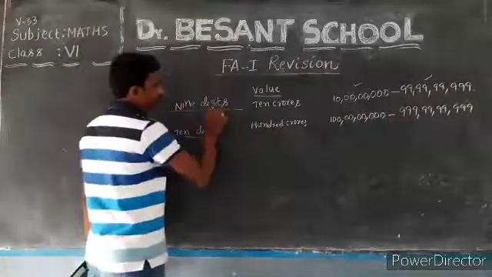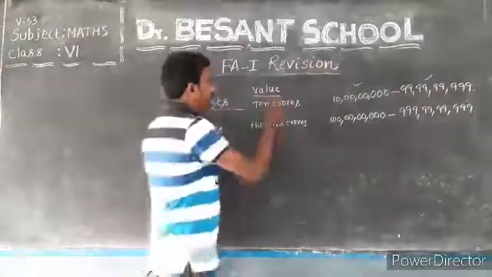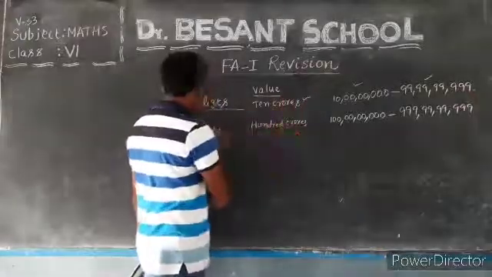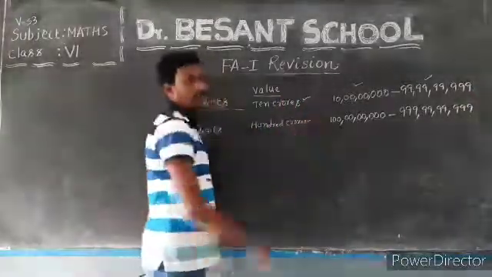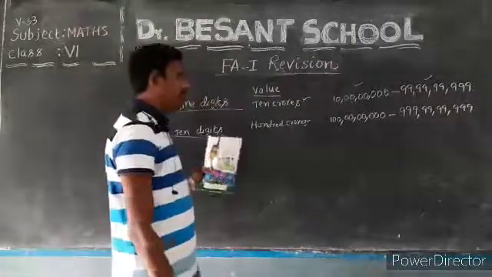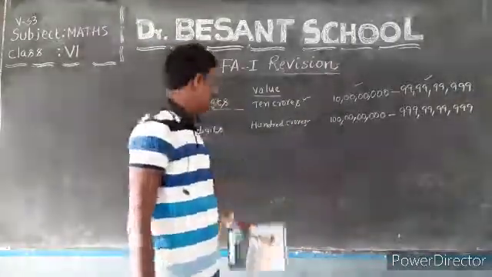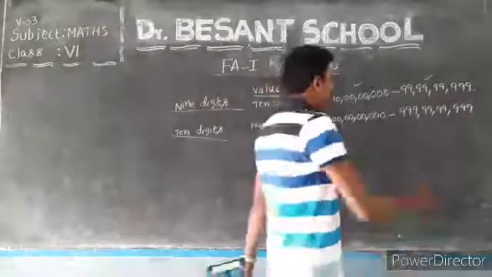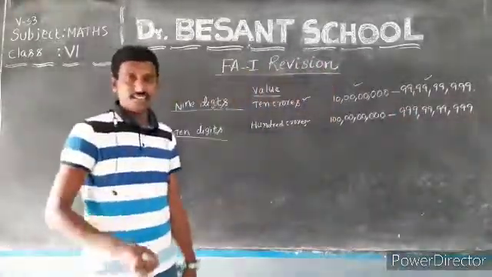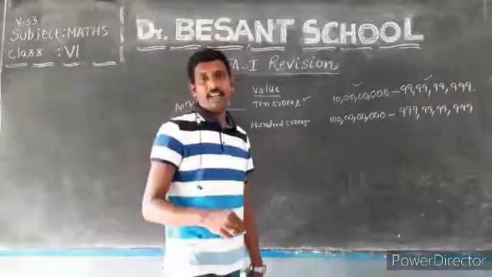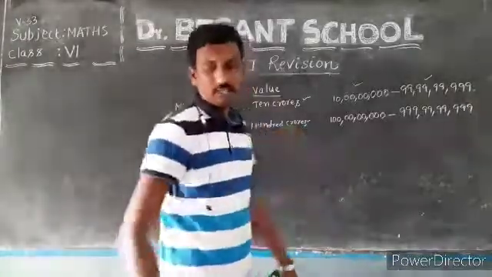So the 9-digit numbers consist of the highest place value as 10 crores. If it consists of 10 digits, then the highest place value belongs to 100 crores. The smallest 10-digit number is 100 crores. The greatest 10-digit number is 999 crores, 99 lakhs, 99,999.